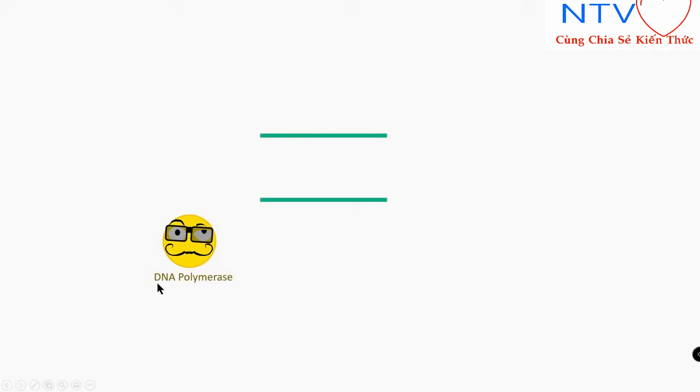Now we need the enzyme DNA polymerase. The DNA polymerase enzyme is an arrogant enzyme. That's what I like to call it. Why is it an arrogant enzyme? Because it will not initiate the reaction. It will not initiate the copying of DNA.